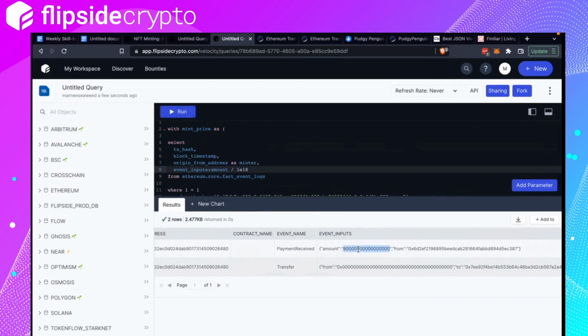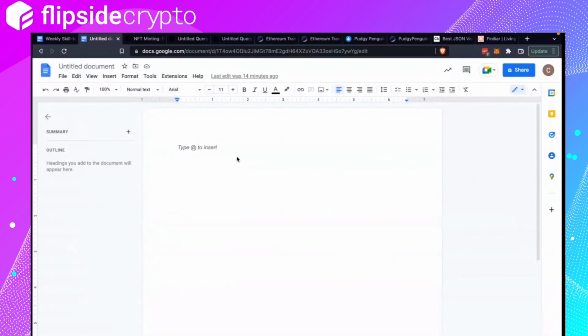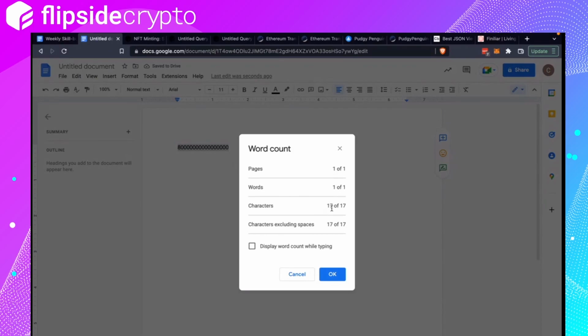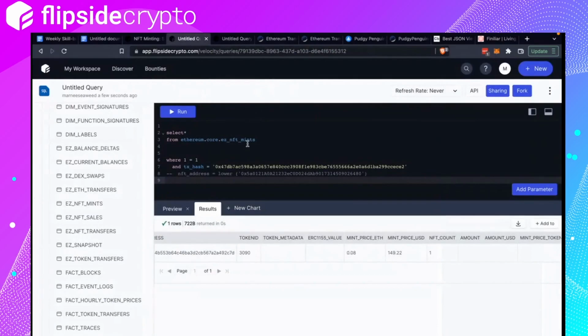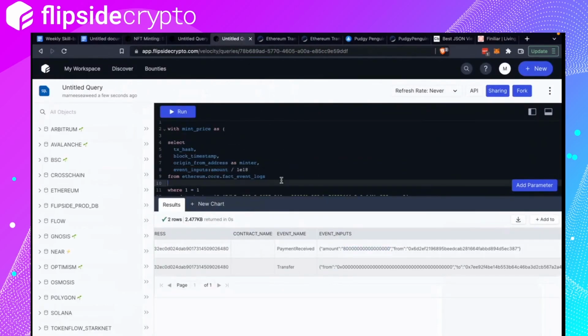How do I know it's 18? I'm just guessing here. To be sure, you would paste it here and look at the character count, 17, and I know it's 0.8. So you need to divide it by 18 decimals. That's how I get 18. But usually I just look at this and think, oh, there's a lot of zeros. 18. Okay, then this would give us the total mint price, the total Ether sent, right?